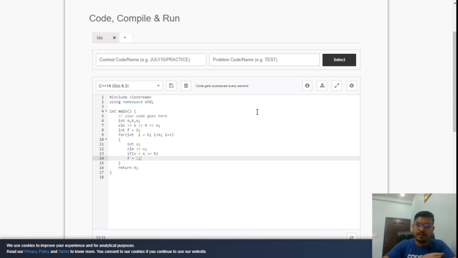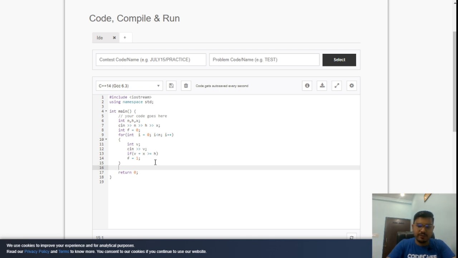Otherwise, if none of the time zones hit this condition, the flag value would have stayed 0. This is the importance of the flag. Whenever there is a problem which demands that if this condition holds true, then the answer would be this, otherwise the answer would be no, we generally use a flag. So this is a small thing.